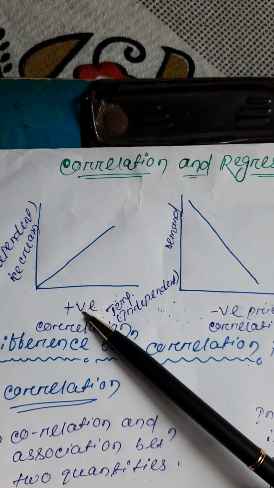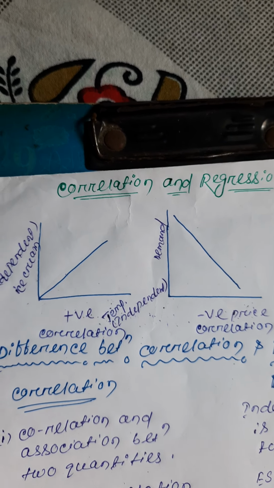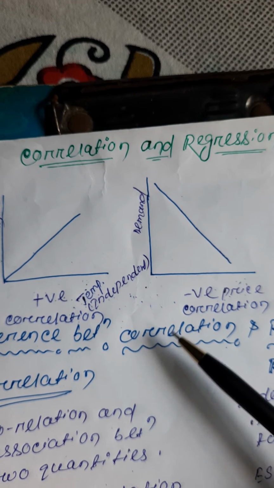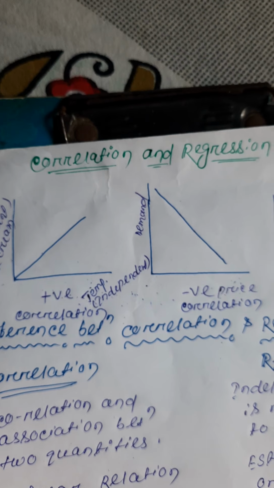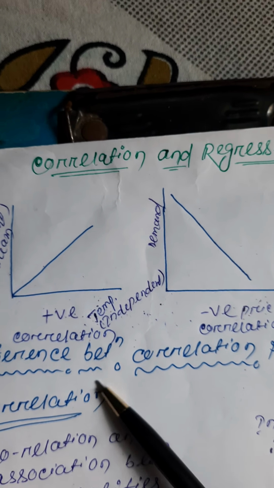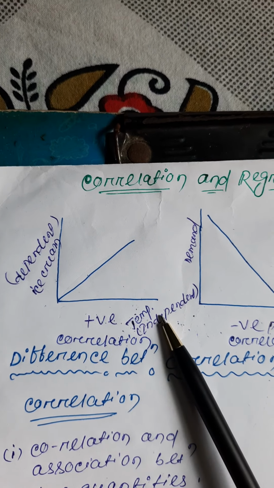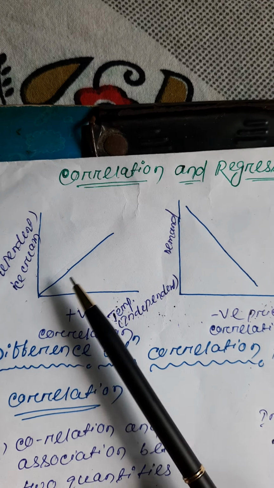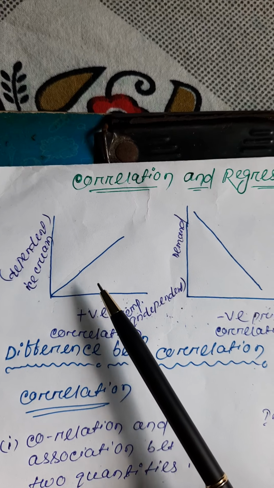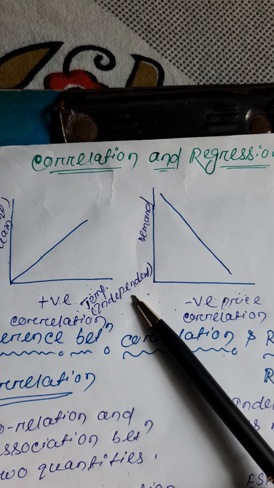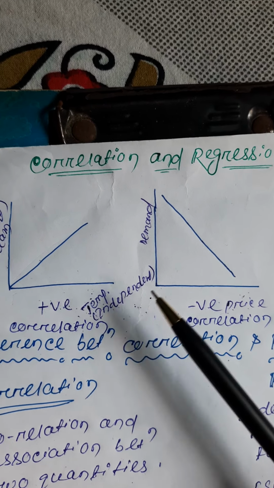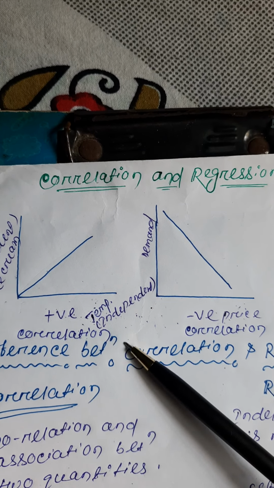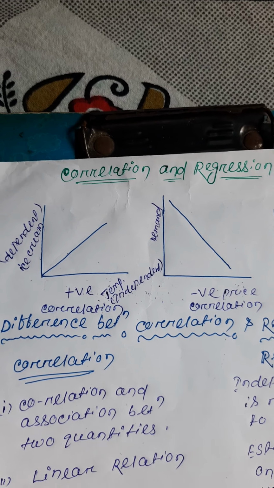Ice cream selling is dependent on temperature, right? As we fix the independent variable, we look at what the selling of ice cream is, whether it increases or decreases. So by fixing the independent variable, we can find out the value of the dependent variable. It may be positive or negative as in correlation.